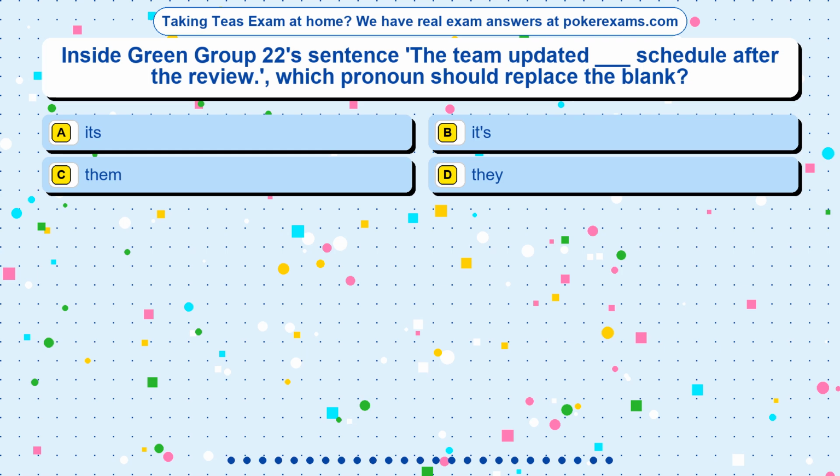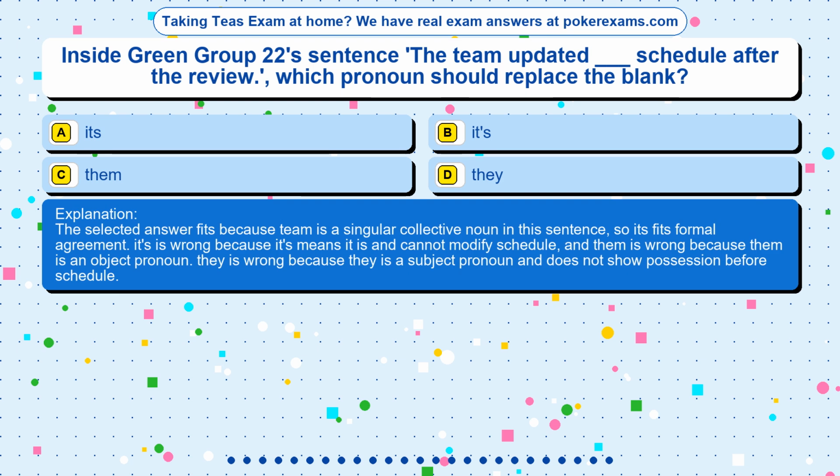The correct answer is option. The selected answer fits because team is a singular collective noun in this sentence, so it fits formal agreement. It's is wrong because it means it is and cannot modify schedule, and them is wrong because them is an object pronoun. They is wrong because they is a subject pronoun and does not show possession before schedule.